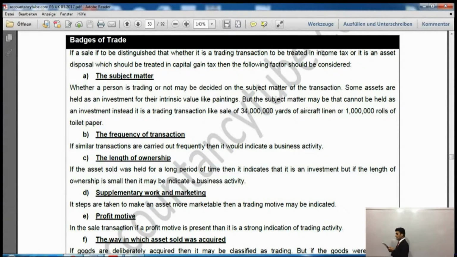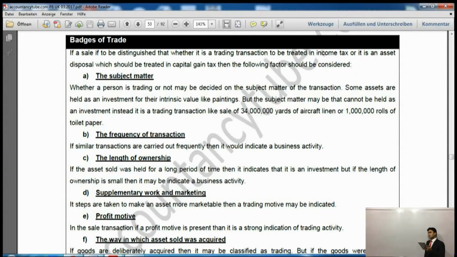The second one is frequency of transaction. How frequently are you doing the transaction? Like I gave you the example of my iPad. If I sell this one single iPad, that would be my capital asset and that would be capital gains tax. If I have a shop and I'm selling tens of iPads a day, then that frequency is too much, so that would indicate trading. If you are doing a similar transaction very frequently, then that indicates that I am trading, so I will have to pay income tax.